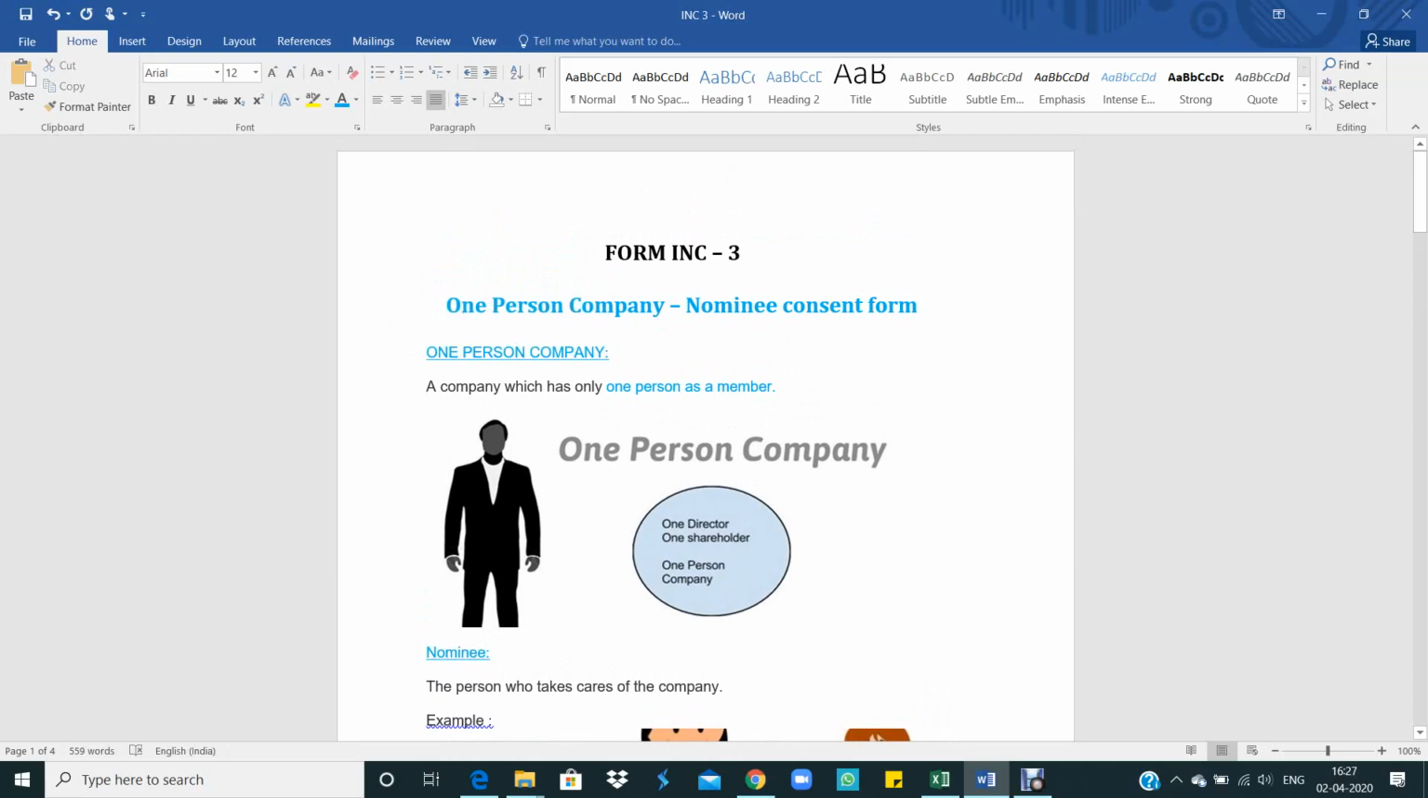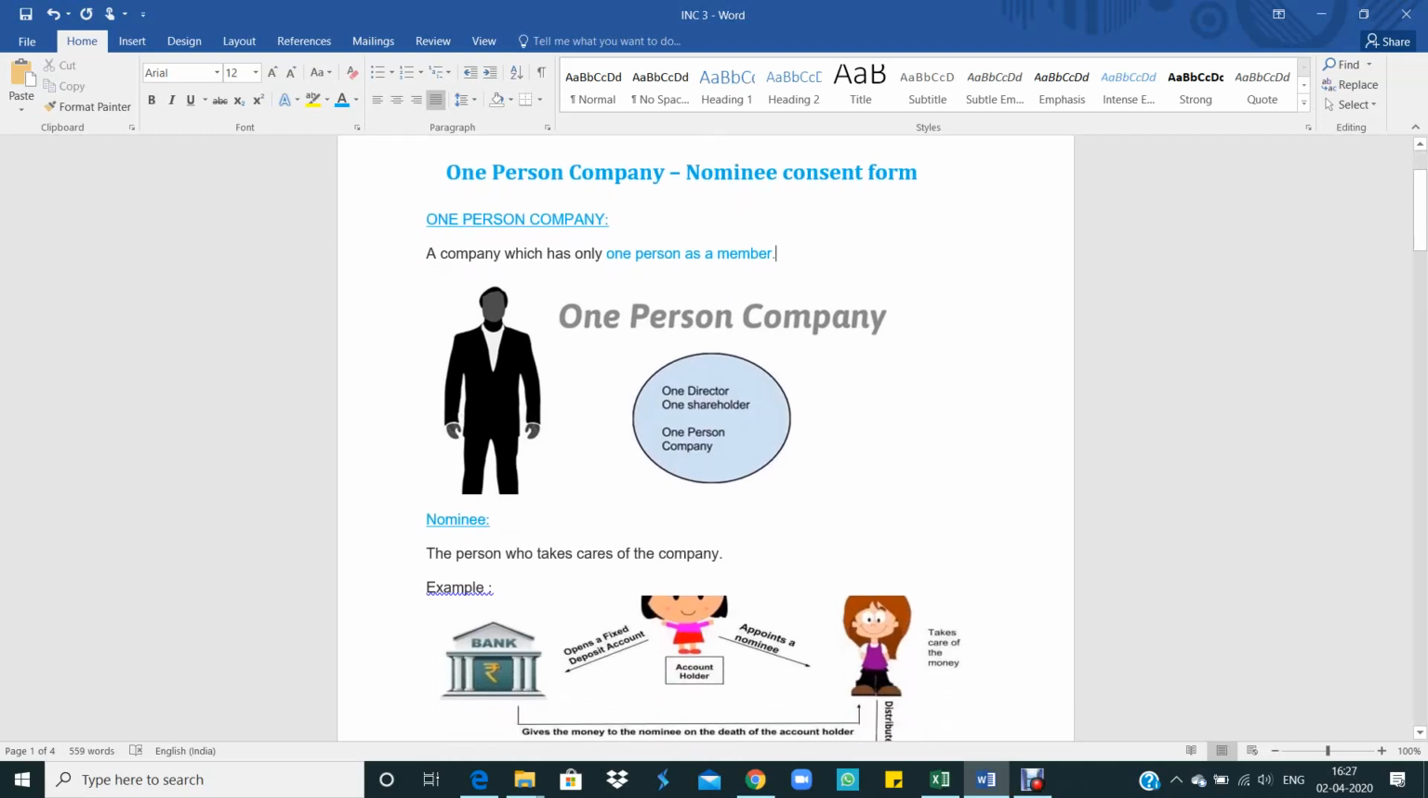A company which has only one person as a member. So, let's take an example. Mr. X wants to start a business in the form of a company, and he doesn't want any other persons to be involved in that company. Then Mr. X will become the only shareholder and the only director in the company. Such a company is known as a one person company.